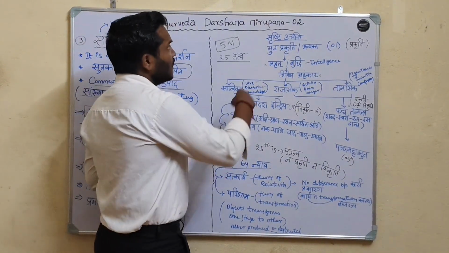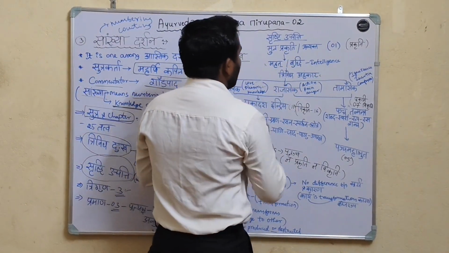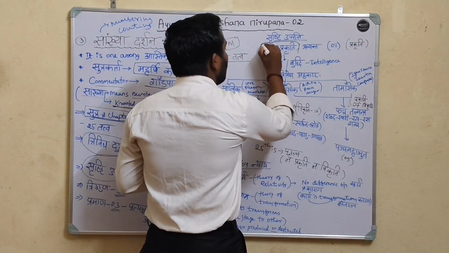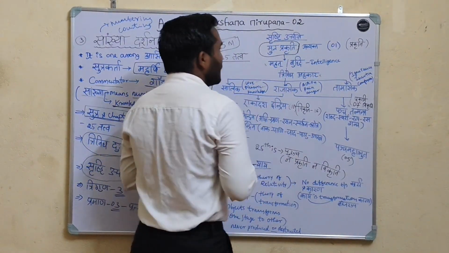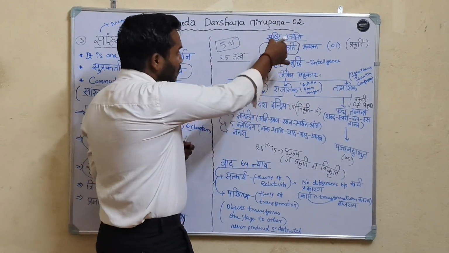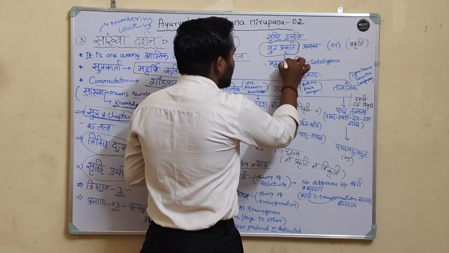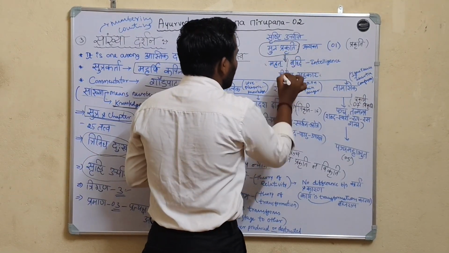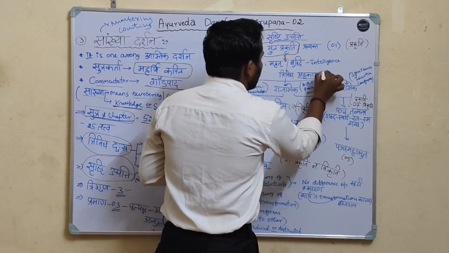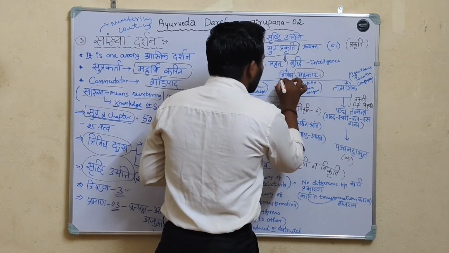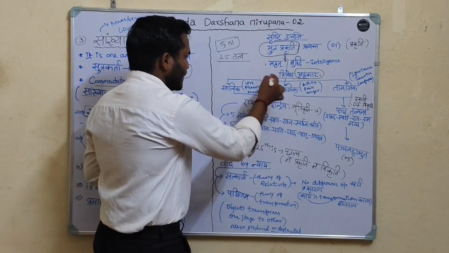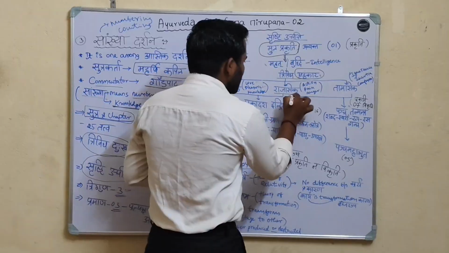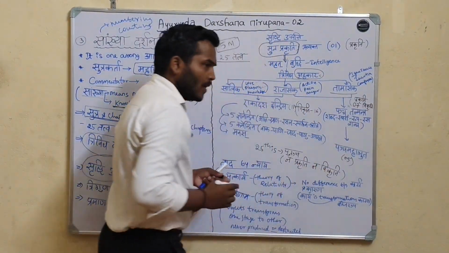But in Ayurveda, the creation of the universe originates from the Moola Prakriti. Moola Prakriti, then the intelligence, that is Mahat. Then Ahankara, Trivida Ahankara: Sattvika, Rajasika, and Tamasika.